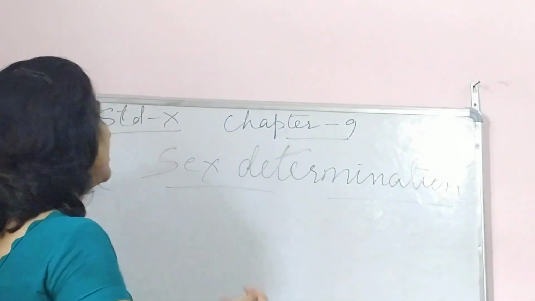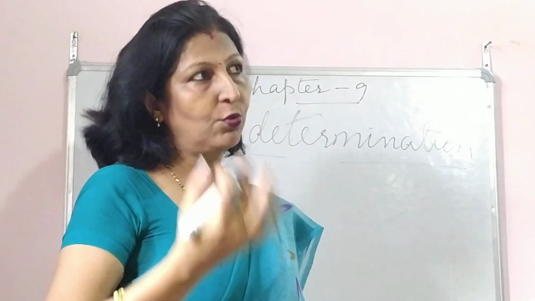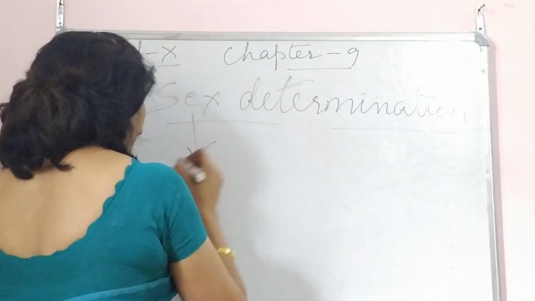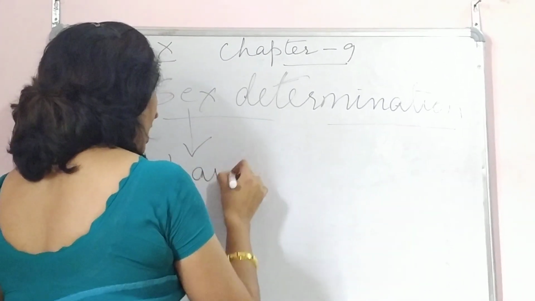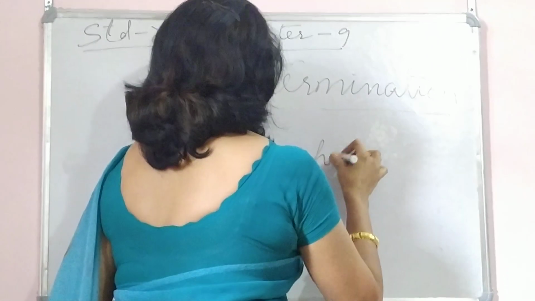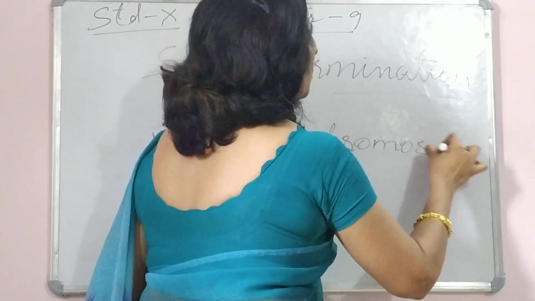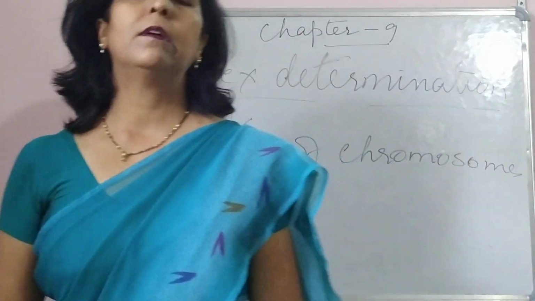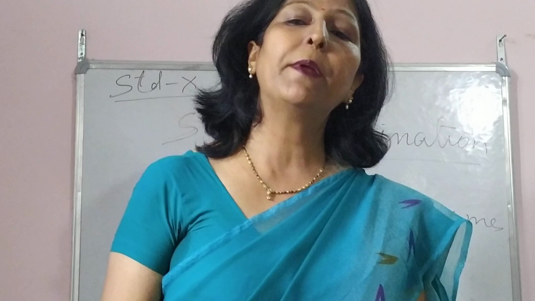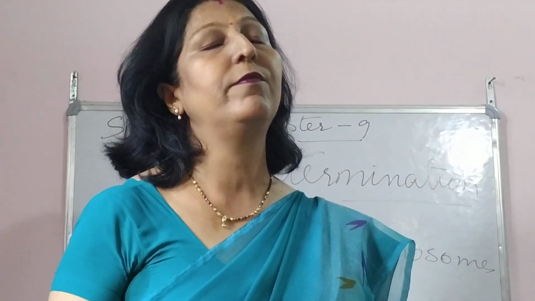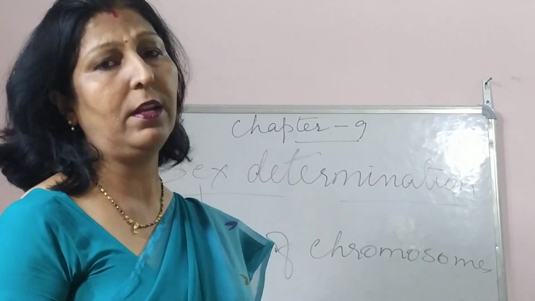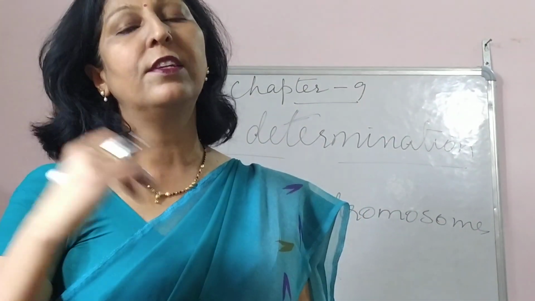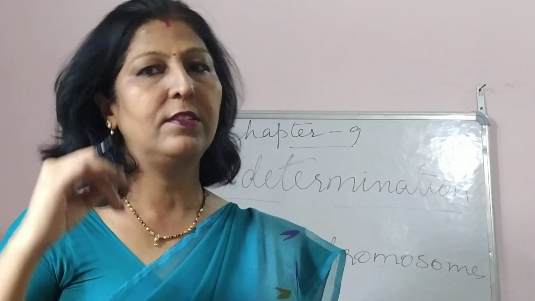So when I talk about sex determination, I told you that one pair of chromosomes are responsible. Before this, I would like to tell you that there are certain other organisms in our environment for which the temperature in which they reside decides the sex of the particular offspring which they give. But when we talk about human beings, that is not the case. It is the genetic composition that decides the sex of the child.